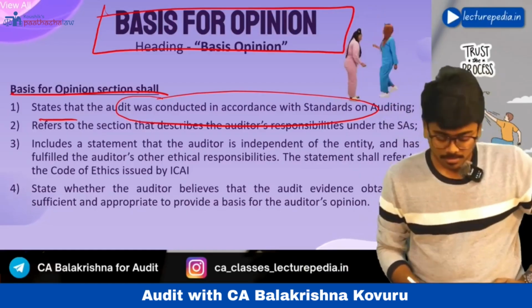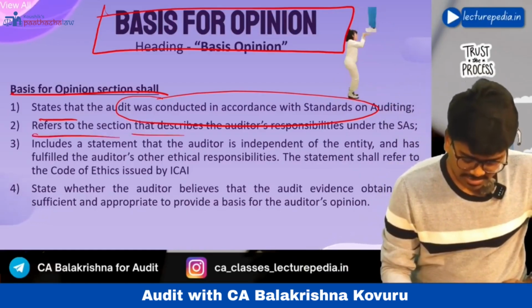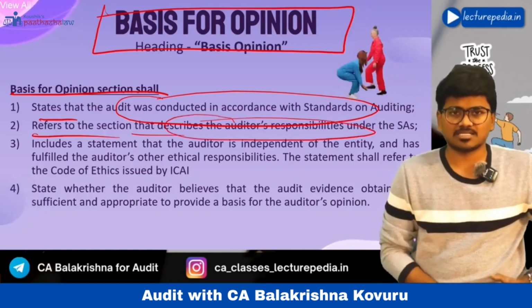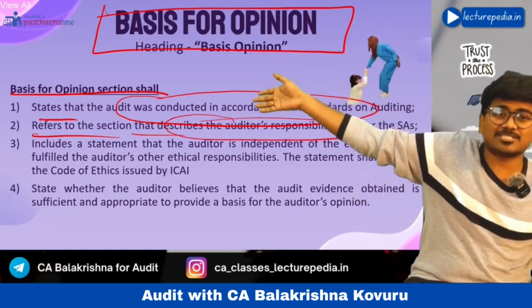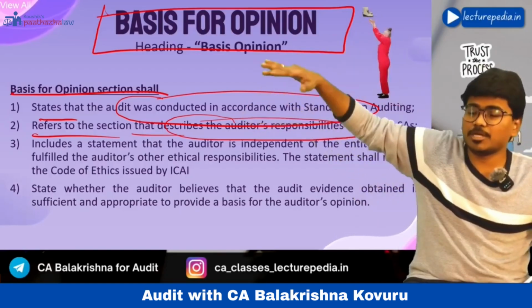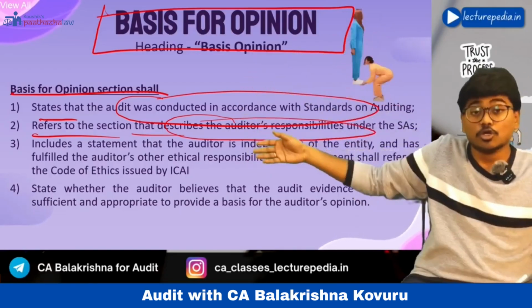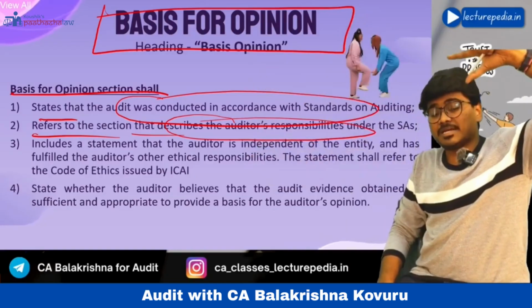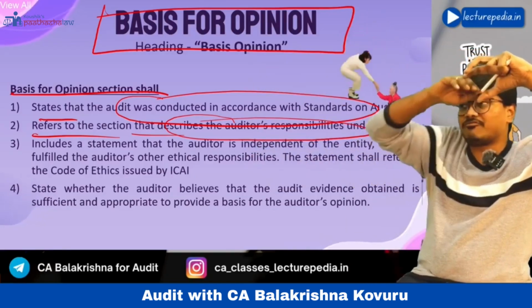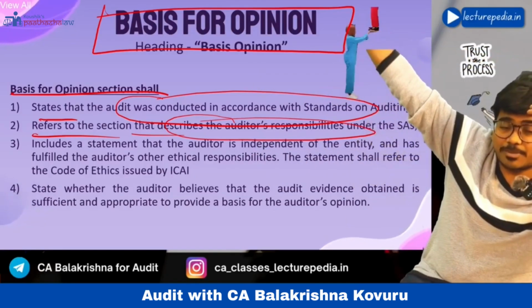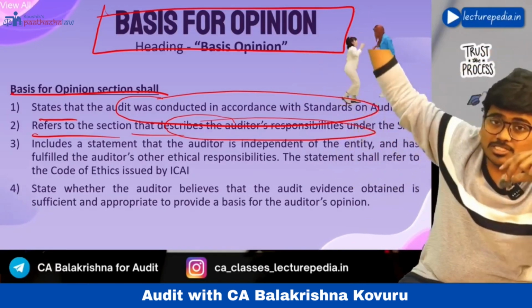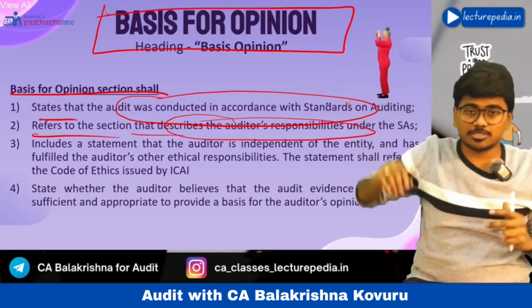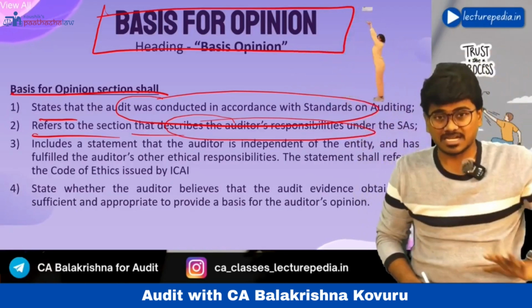Next, refer to the section that describes the auditor's responsibility under the SAs. In this audit report, we are giving a separate paragraph, the auditor's responsibility paragraph. That paragraph will be after the management's responsibility paragraph. So in the basis for opinion paragraph, the auditor has to refer to that auditor's responsibility paragraph, stating that our responsibilities are as per the auditor's responsibility paragraph. You have to give such a reference.